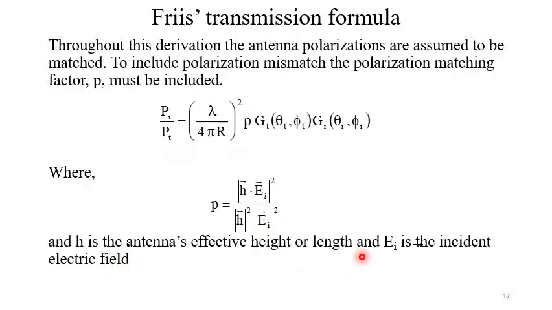Sometimes it is also called length. ei is the incident electric field. So this is the complete Friis transmission formula, including all the effects.